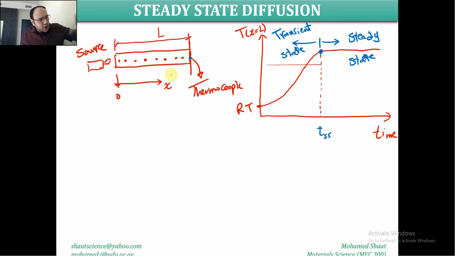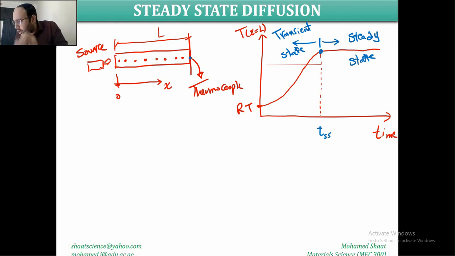It's going to keep on changing over time. This indicates that the diffusion is going to change. Why is the diffusion going to change? Because heat is the thing that produces or enhances the diffusion. As we heat more, we are providing more energy, so we are enhancing the diffusion, increasing the rate of the diffusion. So before this instant of time, the diffusion will be time dependent, it will be transient diffusion, and beyond this instant of time, it will be steady state diffusion.